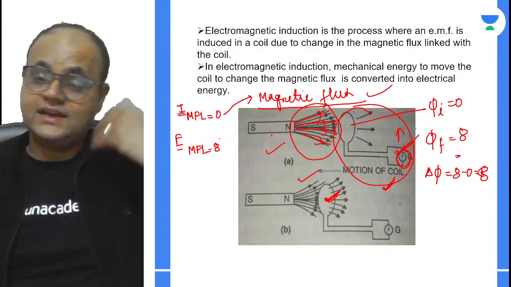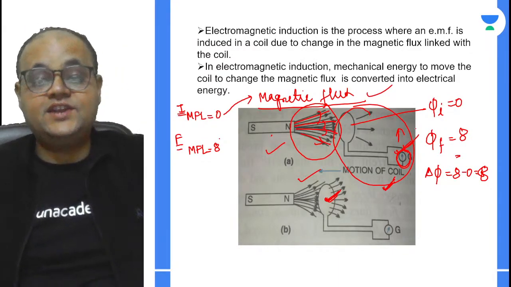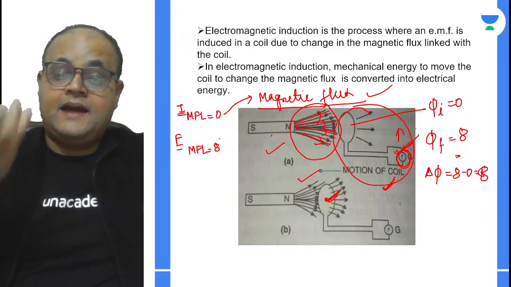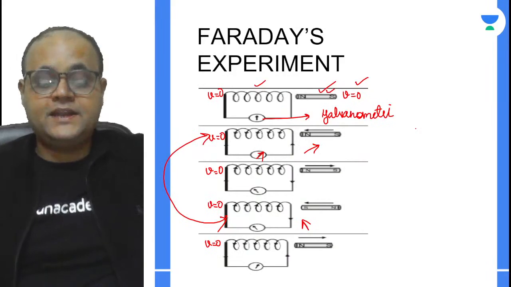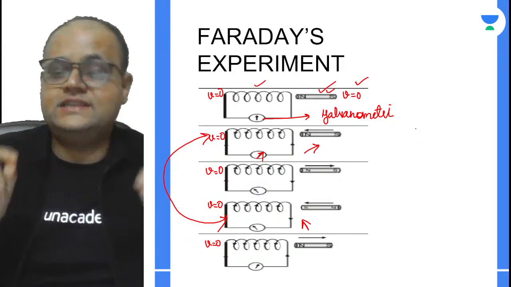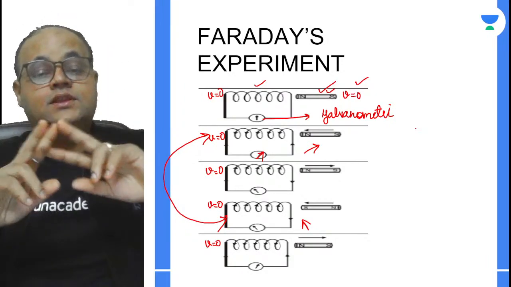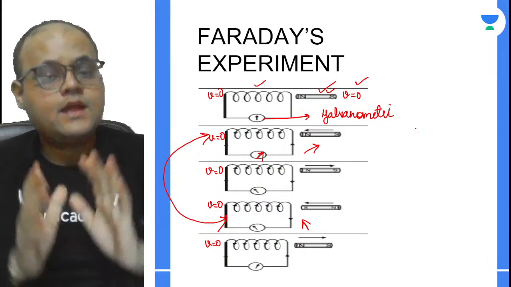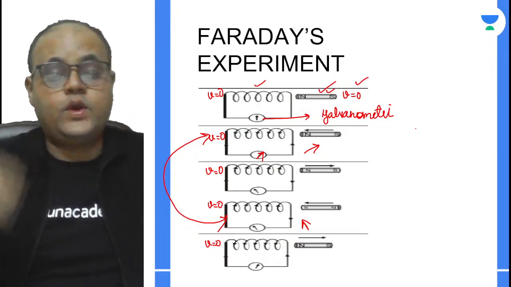Now there is one other point as well. It is not necessary that you are moving the magnet only or the coil only. Here I have taken two contradictory examples so that all my students get to know that in both conditions the motion is possible. The core concept is that the flux passing through the coil should change.